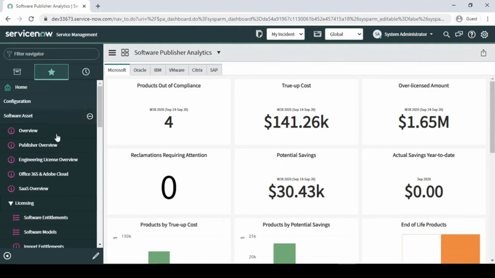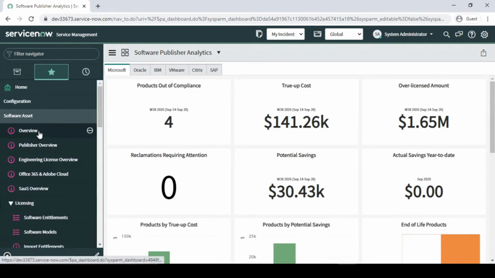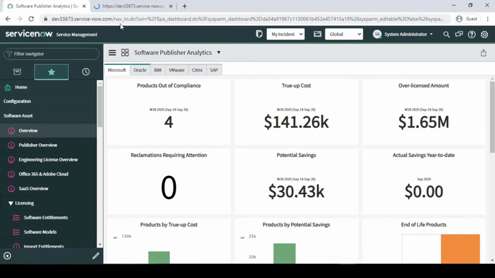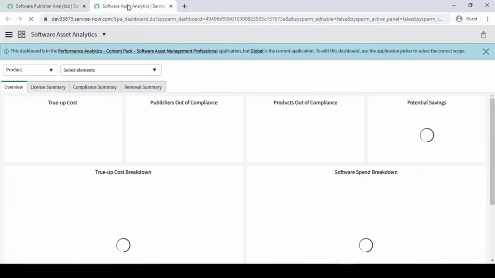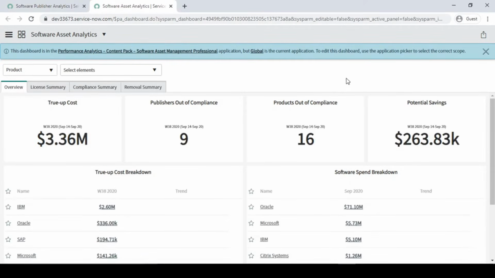So once we enable the SAM professional plugin, you will have this module, basically software asset. Let's check it out. The first thing is a performance analytics report, guys. If you know performance analytics, you can make this kind of report yourself also.